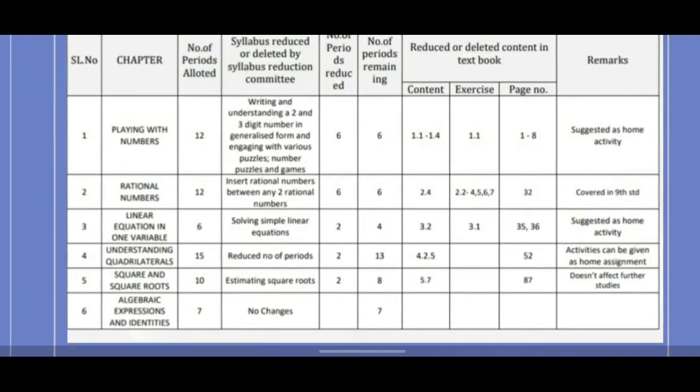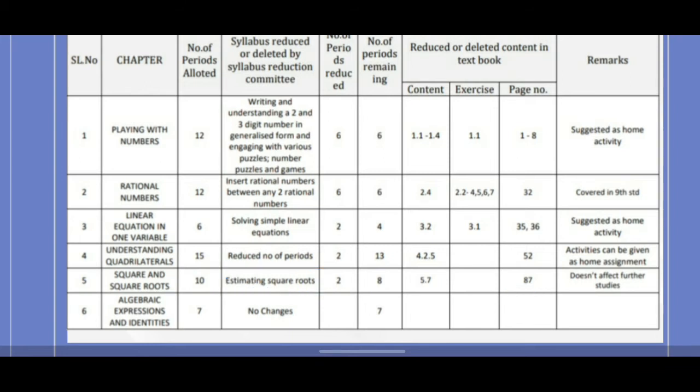squares and square roots. In this chapter, squares and square roots, one topic it has reduced, which is estimating square roots. Estimating square roots, which is on page number 87 in the textbook. That one point has reduced. Why? Because it does not affect your further studies. That one point it has reduced in squares and square roots. Then